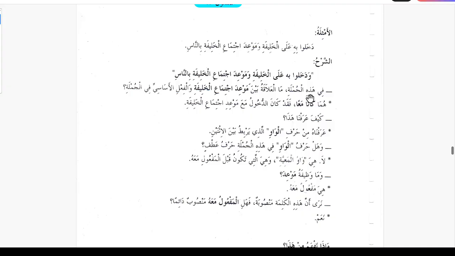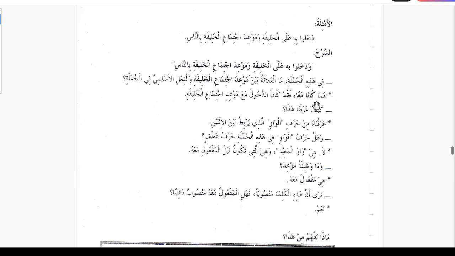Ash-sharh, the explanation. In this sentence, what is the relationship between the appointed time of the gathering of the caliph and the main verb in the sentence? So this dakhalu is the verb. What is the relationship of this verb with the gathering, with the appointed time of the gathering of the caliph with the people?